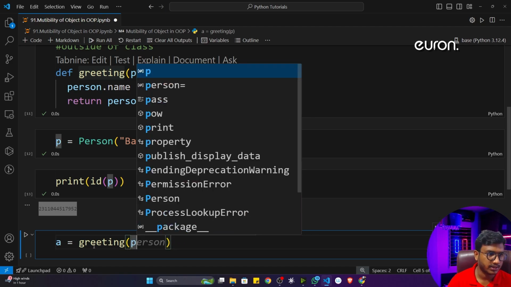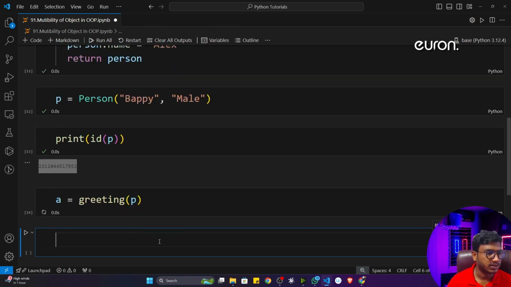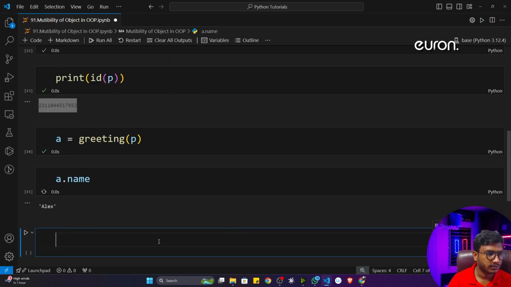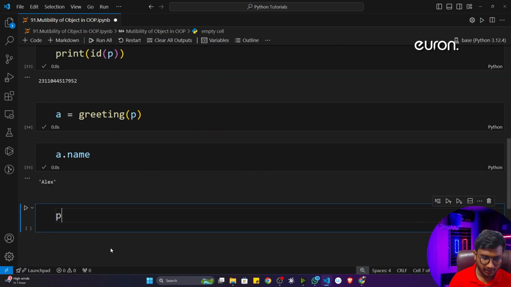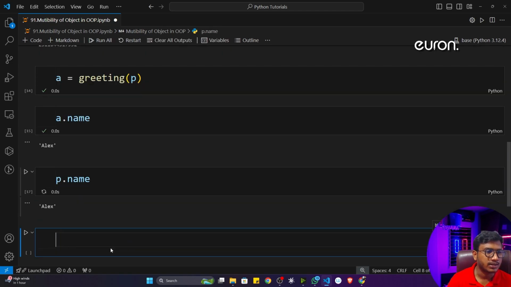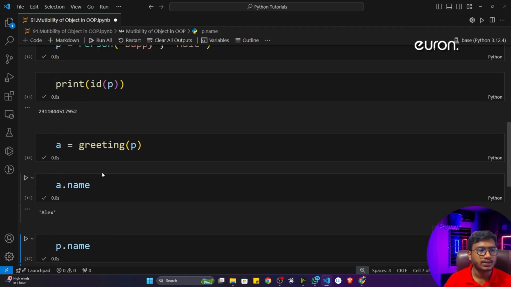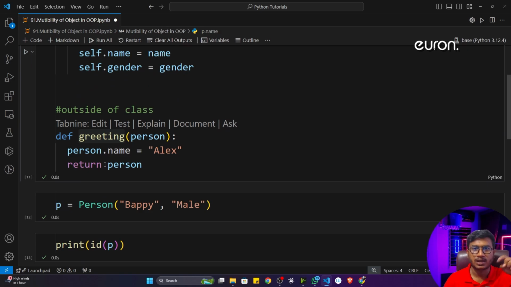So I can pass P here, right? Now let me initialize it. Now see, if I just write A dot name, it is giving me Alex. And if I call P dot name also, you'll see it will give me the same name, because it was referring to the same memory location. I already told you, if you make changes in one object, it will reflect in all the objects. Okay, that is the idea.